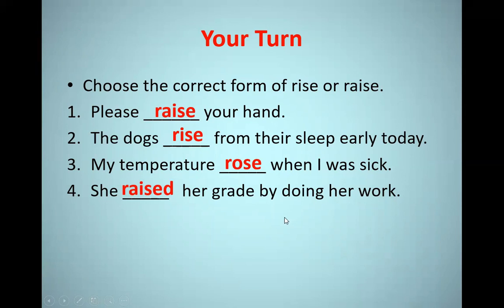So up till now, guys, we have finished everything related to the chapter. You can find questions about this chapter regarding the four principal parts of the verb, the past and the past participle specifically. You can find some questions about the tenses, the name of the tense, or the formation of the tense. You can find some questions about the consistency of the verbs. I mean, when the verbs are happening in the same time, we are not going to change the tense of each one. Also, we can have questions about the six troublesome verbs, which we have just finished.